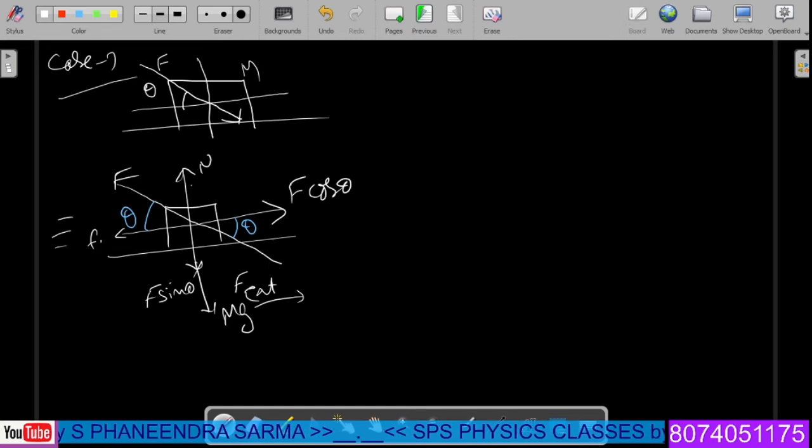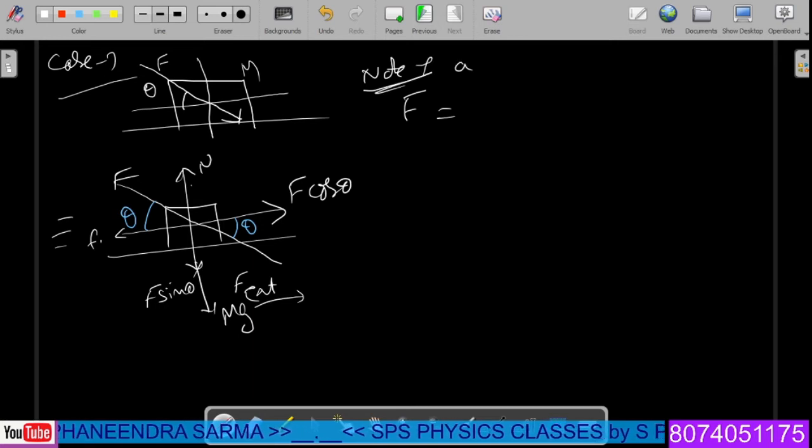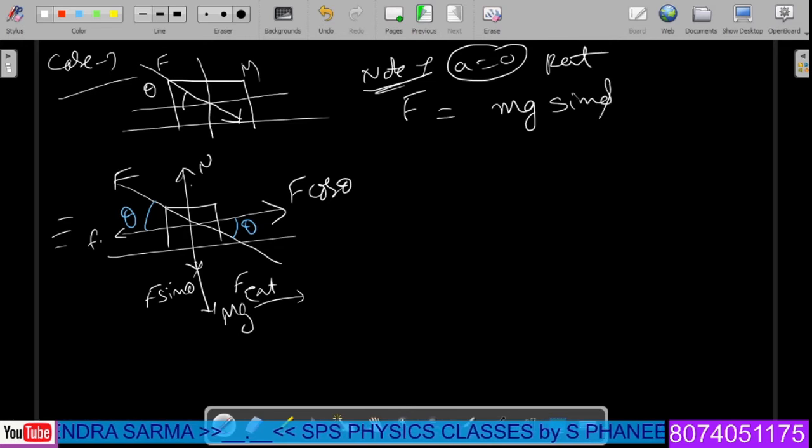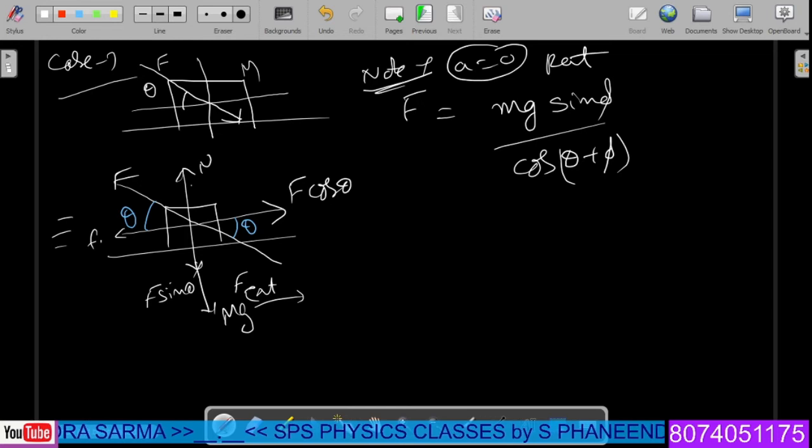Same as the previous case, we will get the two different formulas here. Note 1: if the system is at rest, what is Note 1? If the acceleration of the system is 0, that is nothing but the system is at rest. In such a case, the only simple change is mg sin phi divided by cos of theta plus phi. Instead of minus, we will get plus compared to the previous case. That is the only difference. Otherwise, everything is the same here.